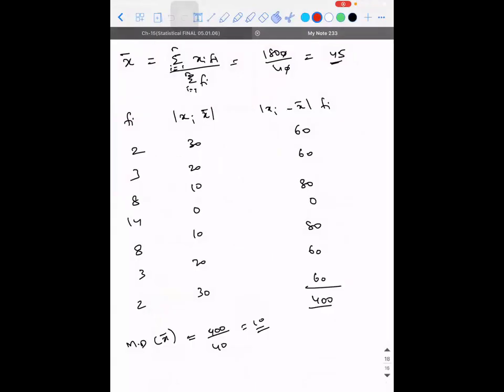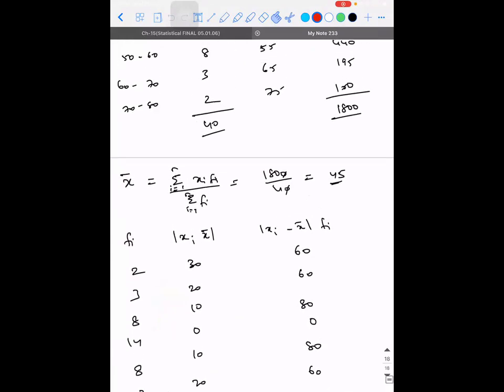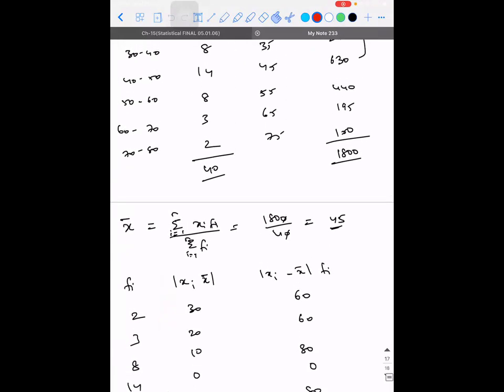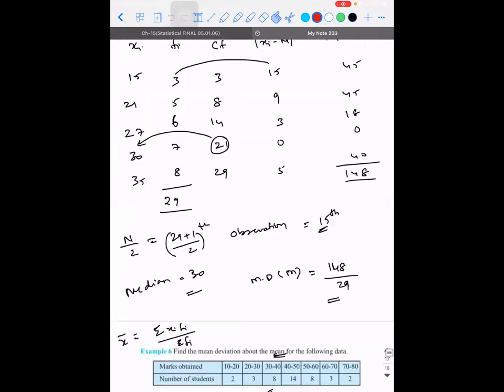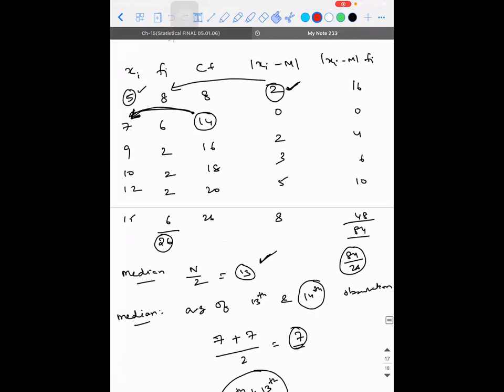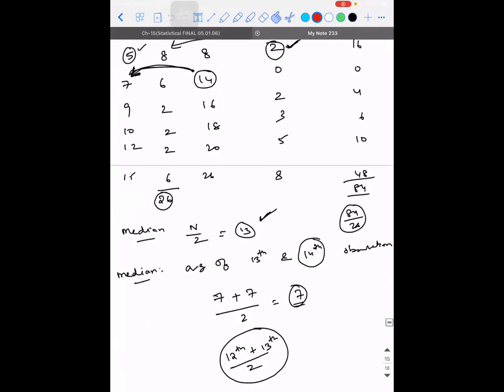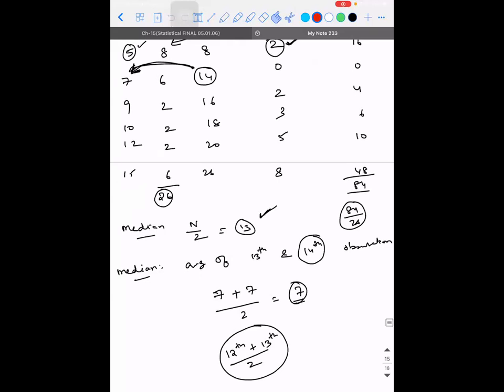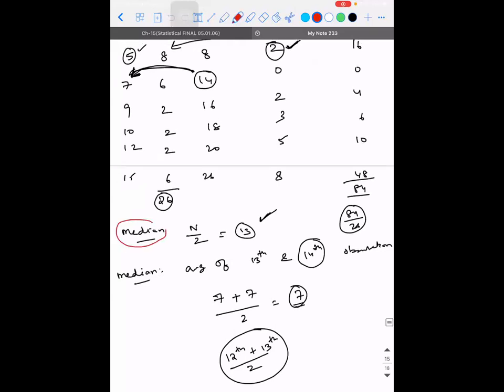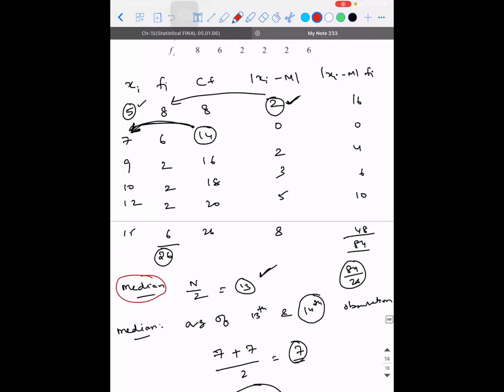So for a continuous frequency distribution, we discussed the mean deviation with respect to mean. Right? Yes, sir. So we are supposed to calculate the mean deviation with respect to median. Before that, one small correction I would like to make is for the discrete frequency distribution in the last class, when we calculated the median. I made a small mistake. I realized it later.